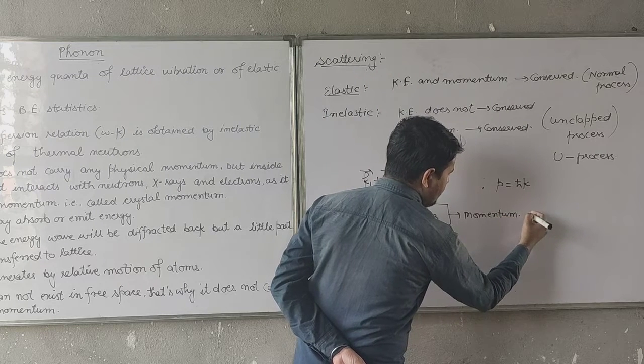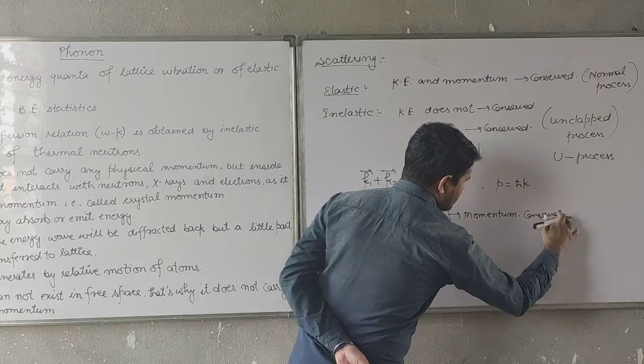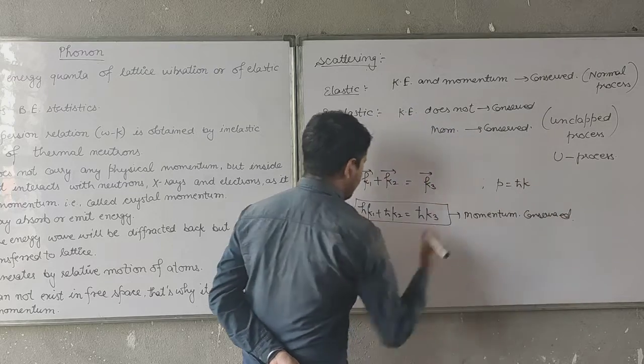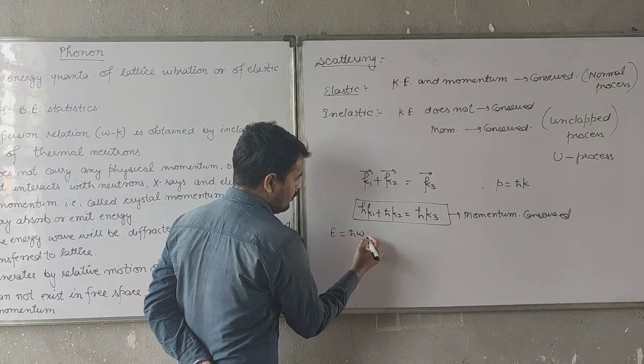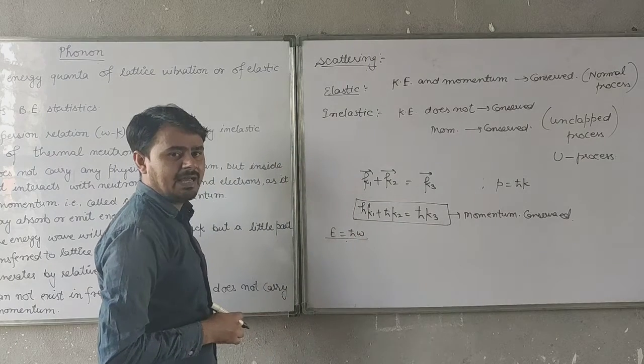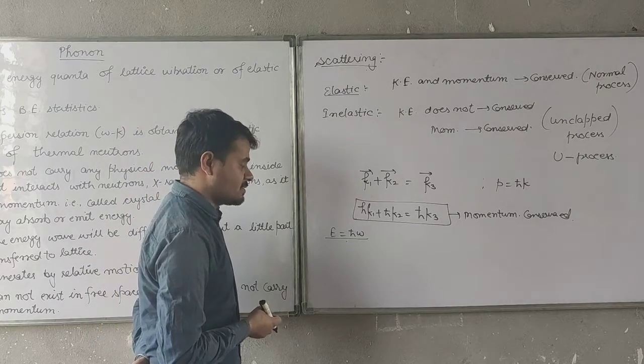And in case of conservation of energy, I can take E equals h bar omega, where omega is the angular frequency and h bar is again the reduced Planck's constant.